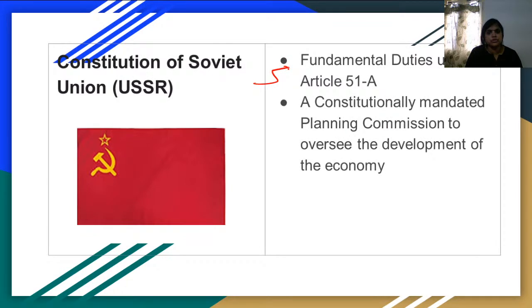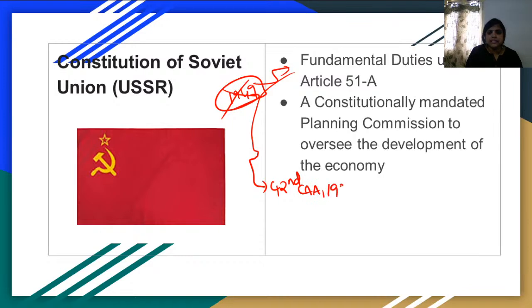We all know that these fundamental duties were not there when we adopted the constitution in 1949. The fundamental duties were added to the constitution by the 42nd Constitutional Amendment Act 1976, which is also called the Mini Constitution. Through this 42nd CA 1976 only, the concept of fundamental duties has been mentioned in the constitution.